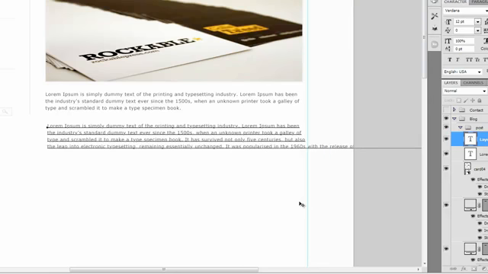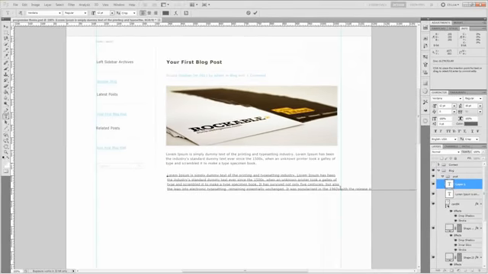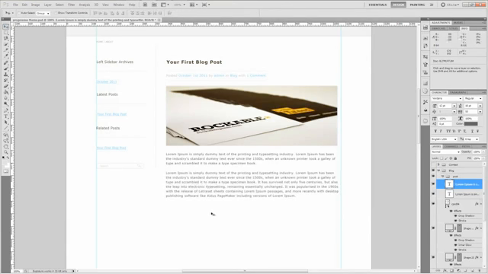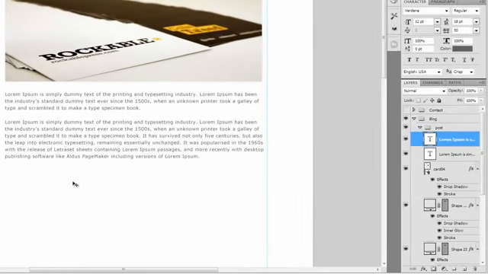Shift and Enter. Shift and Enter. And Shift and Enter. Alright. And this right here should be pretty good. And that'll work. Good deal.